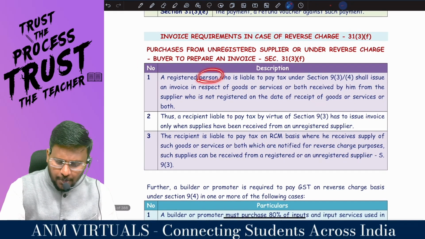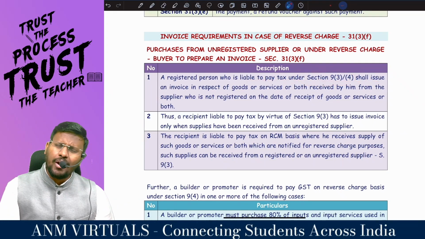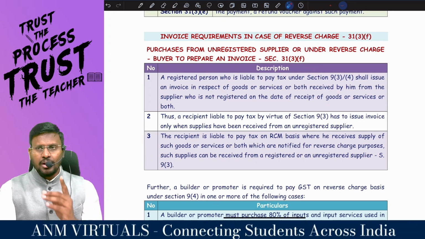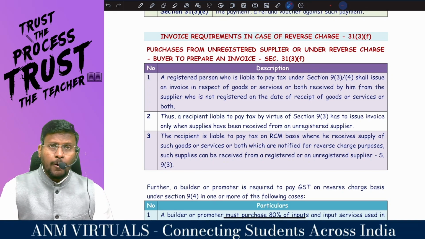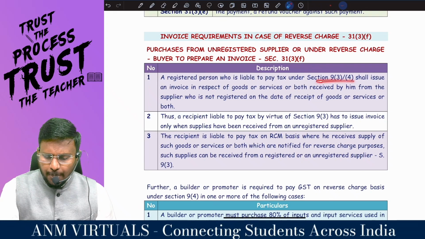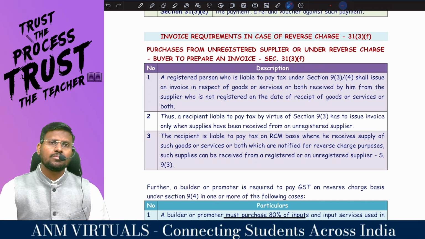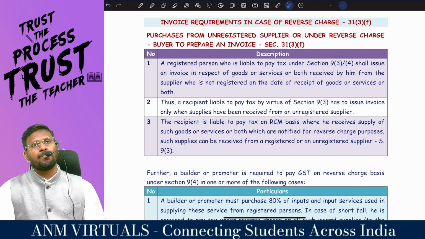So, a registered person who is liable to pay tax under 9.3 or 9.4. We know the 9.3 notification, GTA notification: goods transport agent, insurance agent, recovery agent, legal services by an arbitral tribunal, security service and sponsorship services. So, if you are the recipient of GTA services. And 9.4, what is 9.4? Builder, promoter, RCM, cement, up to 80%, beyond 80%. Shall issue an invoice in respect of goods or services or both